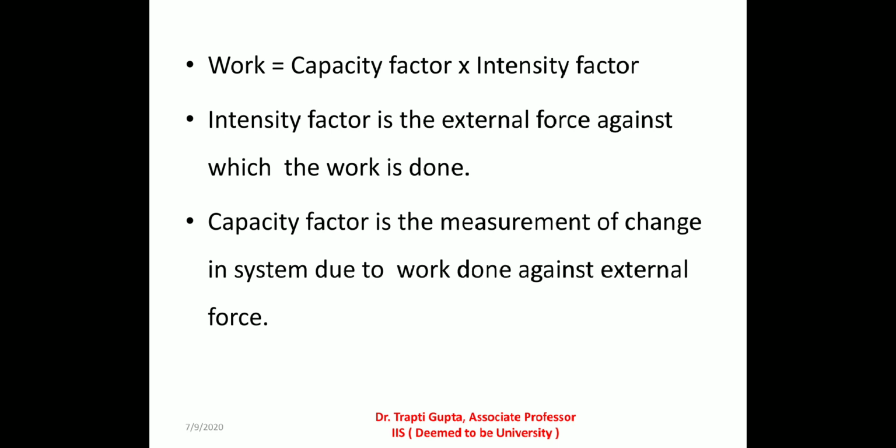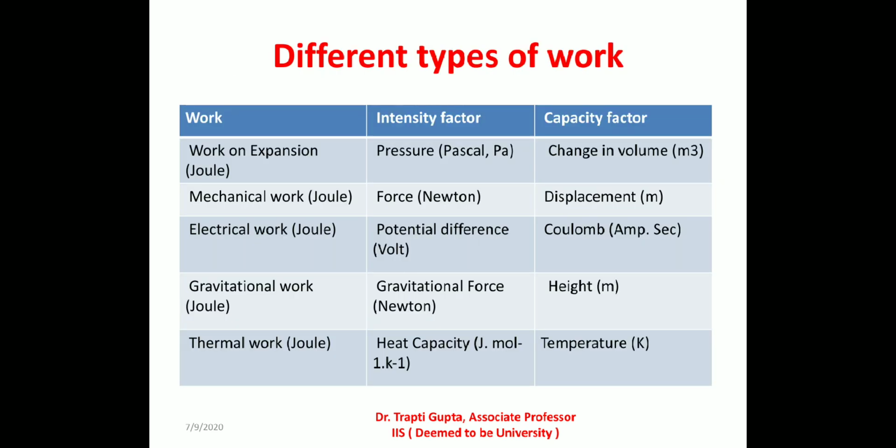Work is the product of two factors, intensity factor and capacity factor. What is intensity factor? The external force against which the work is done measures the intensity factor. For example, if work is done against pressure, then intensity factor of work is pressure. And capacity factor? Capacity factor is the measurement of change in system due to work done against external force. For example, there is a change in volume in doing work against pressure. So here volume is capacity factor.